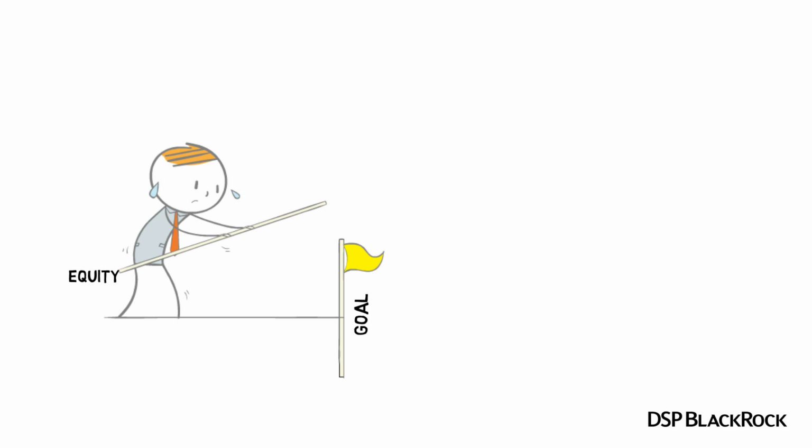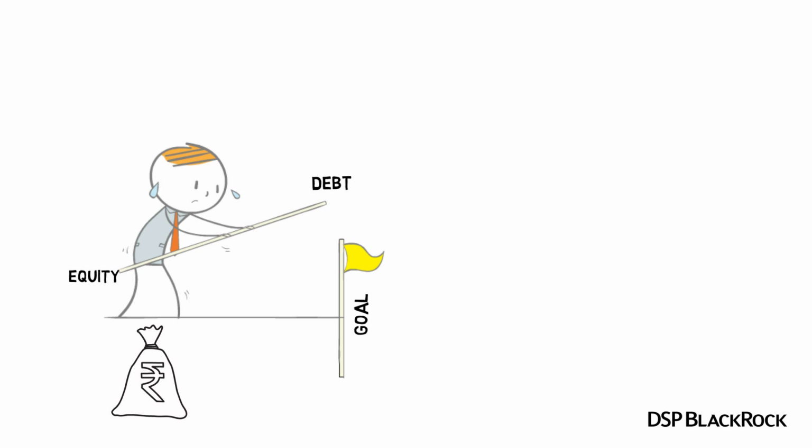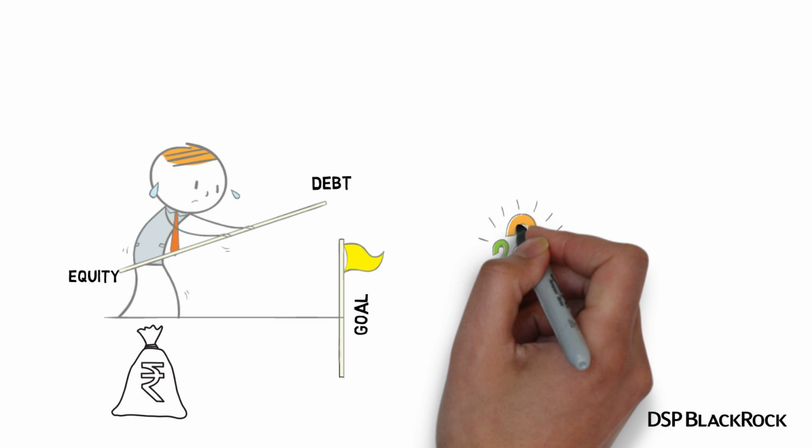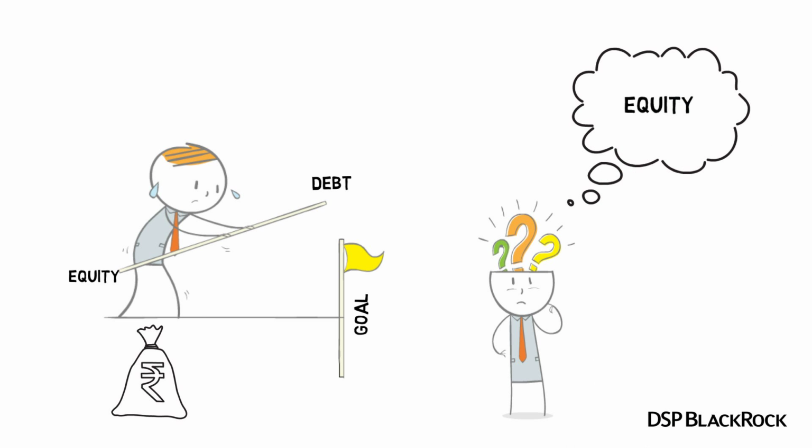Sometimes equity markets give a higher return. Sometimes it's debt. Therefore, the value of the money that Dinesh has invested keeps changing. Dinesh is now worried as the equity market returns have been lower in the last few years. It's difficult to predict equity markets.